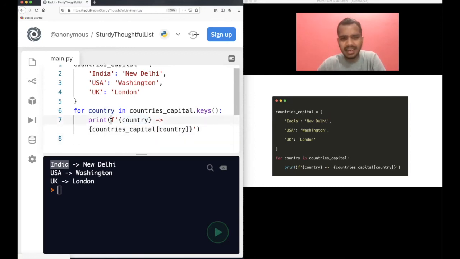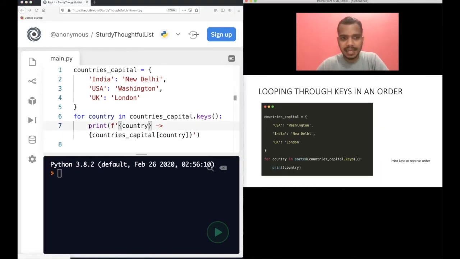And of course, this is an F string, so do not get confused by it. I have discussed F strings in my first video, part one of this, where I discussed that you can substitute variables using F strings. That's what I have done here. This is quite handy. Just by iterating or looping over keys, you can also access values.